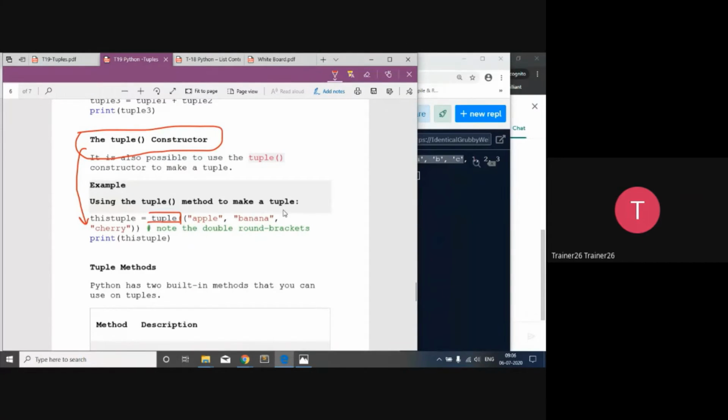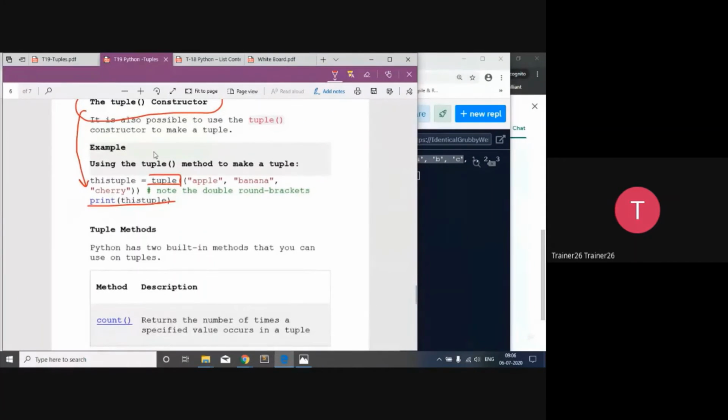So this is the way we can call the constructor tuple. Then brackets, inside the bracket either you can give directly the other object or the values that you want to convert. So we assigned the values of the other tuple inside it, and after that we are trying to print that tuple. So with the help of this thing we can create a tuple, that is by using the constructor. So let's see it.